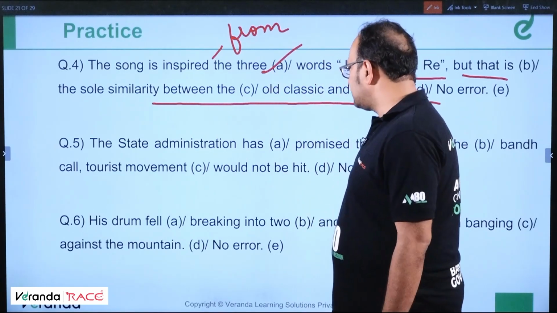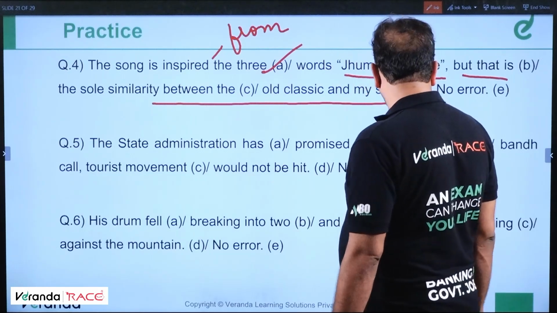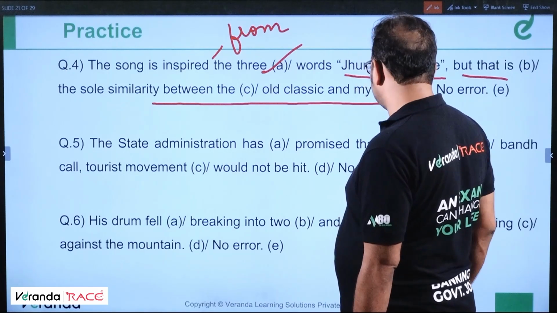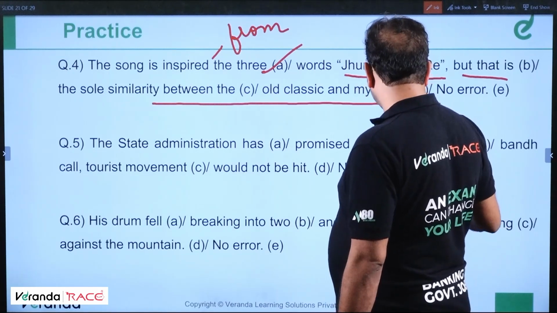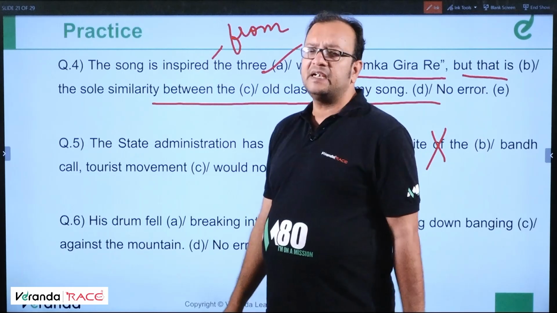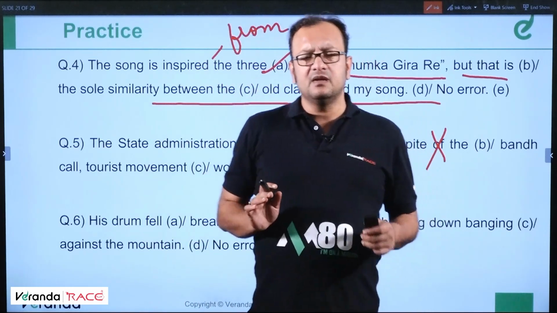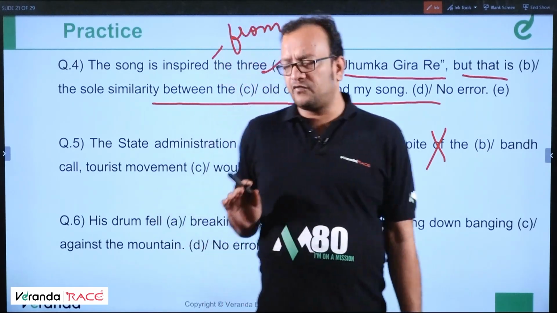The state administration has promised that despite of the Bandh call, tourist movement would not be hit. Despite is not followed by of, in spite is followed by of. Although despite and in spite of mean the same, despite is not followed by of, for sure.